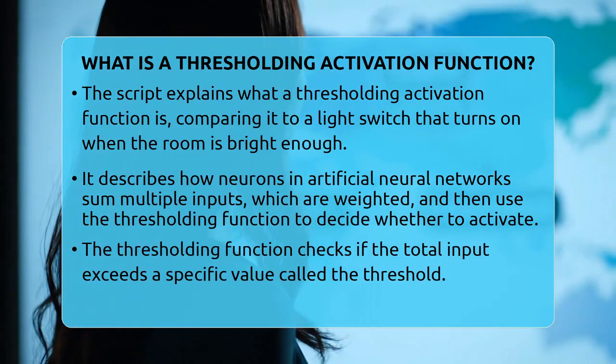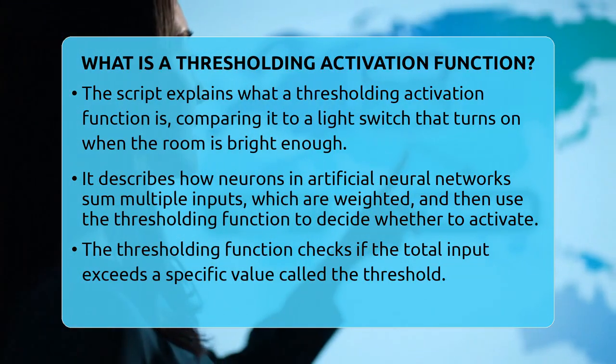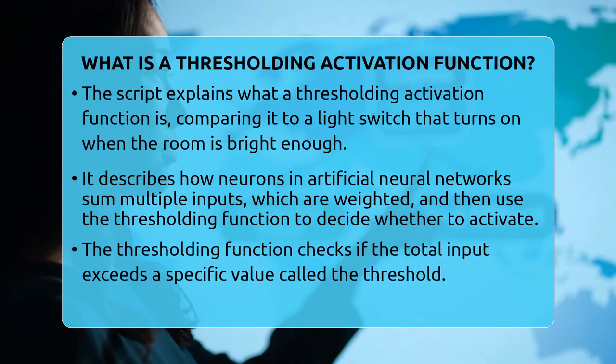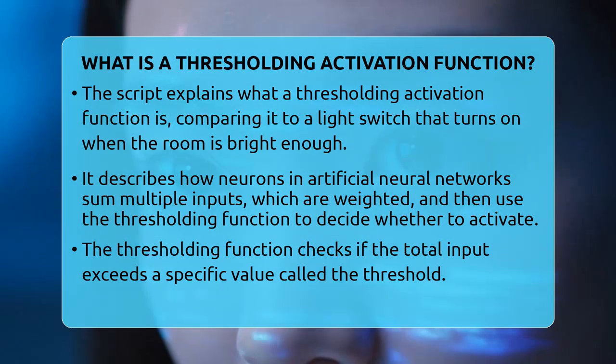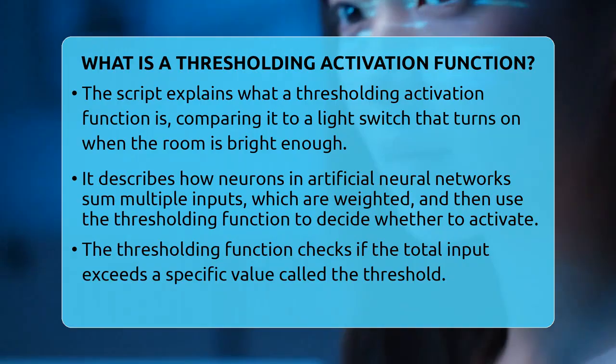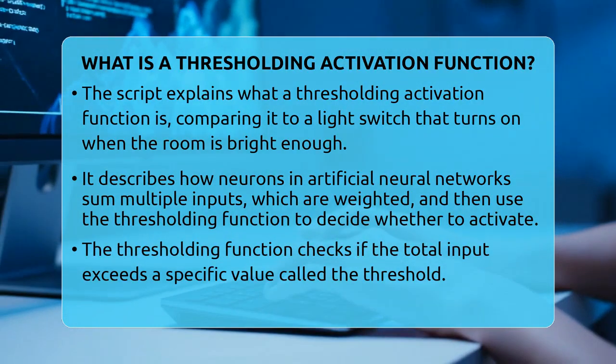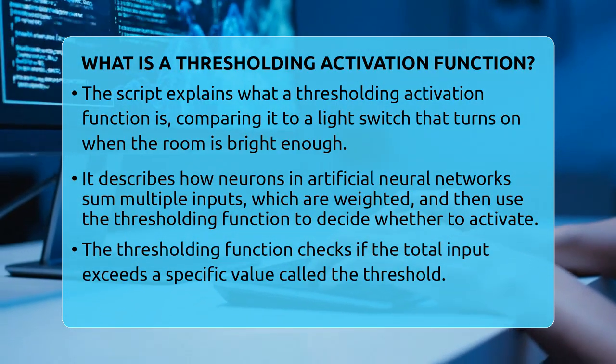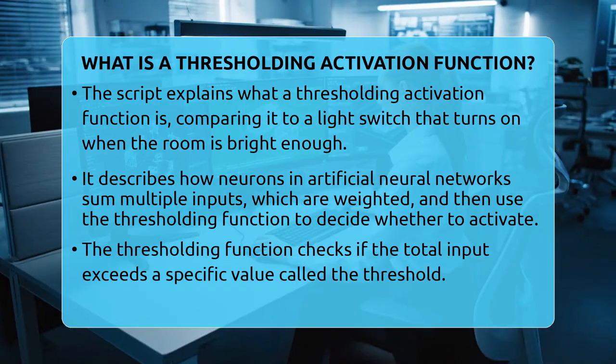What is a thresholding activation function? Imagine a light switch that turns on only when the room gets bright enough. That's similar to what a thresholding activation function does in a neural network. It's a simple way for a neuron to decide whether to activate or stay inactive based on the input it